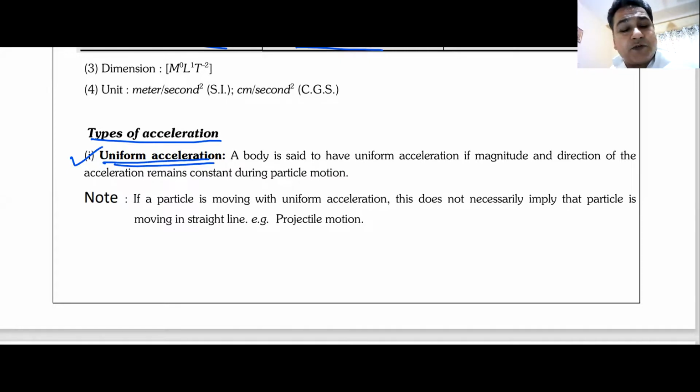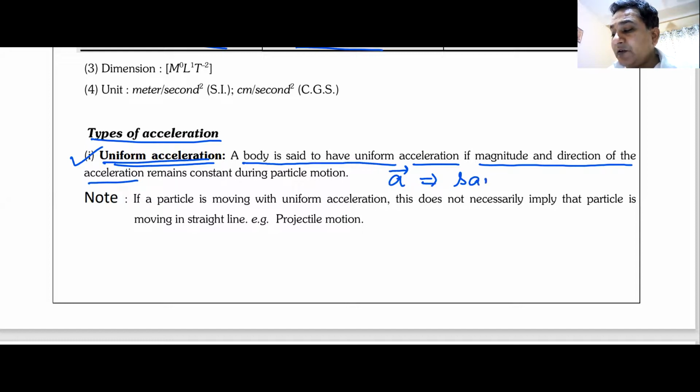So what will happen in uniform acceleration? A body is said to have uniform acceleration if the magnitude and direction of acceleration remains same. So acceleration remains same. In uniform speed, speed was same. In uniform velocity, velocity was same. In uniform acceleration, acceleration is same. Can I have some raised hands that we are clear with uniform acceleration?